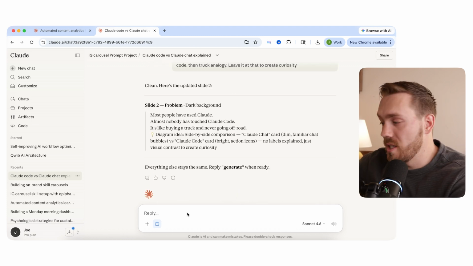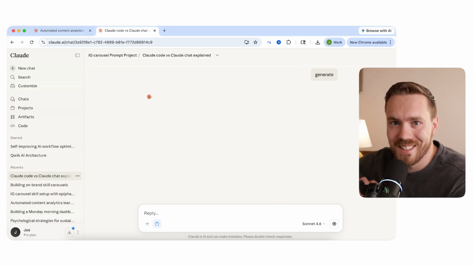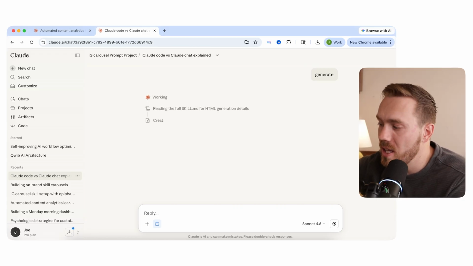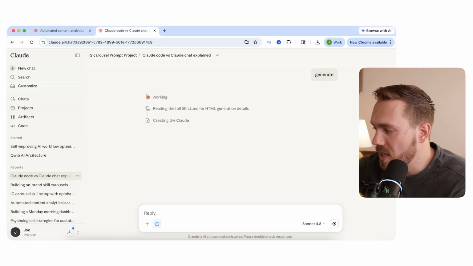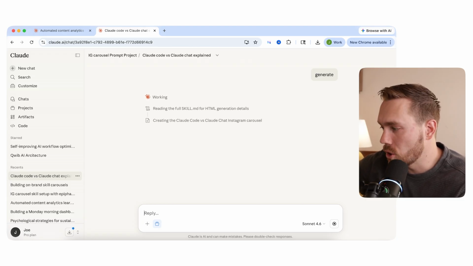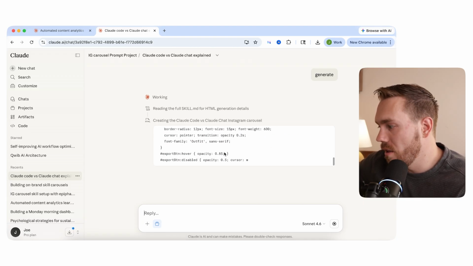Okay, so now I've talked to it. Now I want to do generate. I say generate, and this is exactly what happens. Now it's reading this skill.md file. It's going through and saying, okay, I need to make the HTML, I need to make the visuals. Now it's going to create the Claude Code versus Claude Chat Instagram carousel. It's making all of this stuff here.